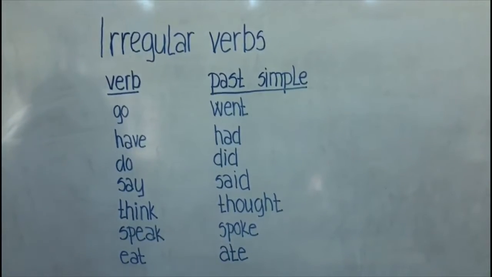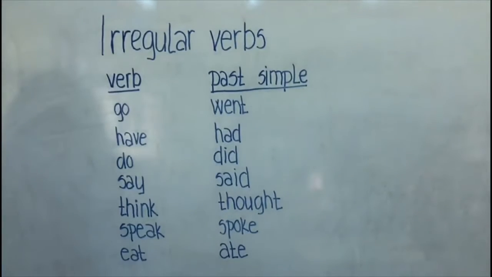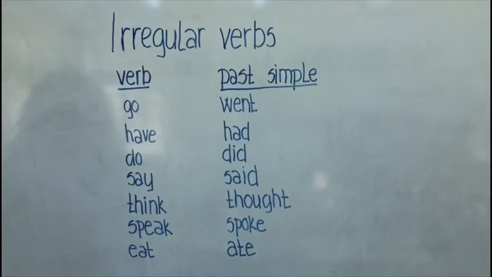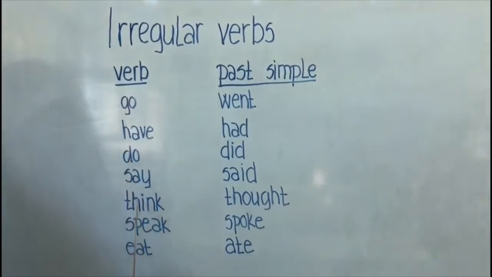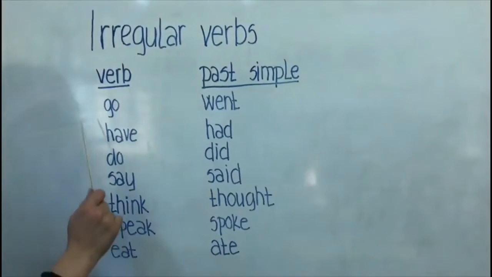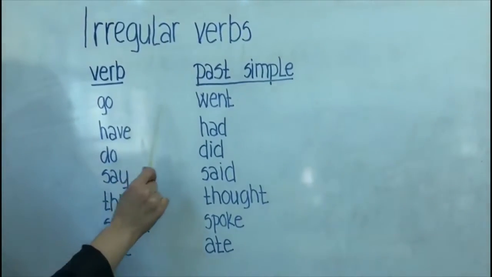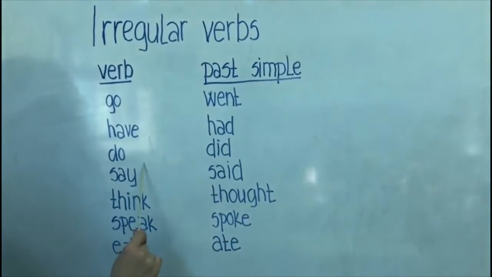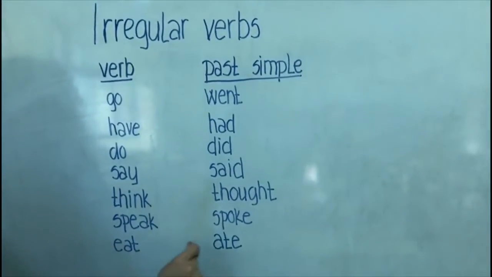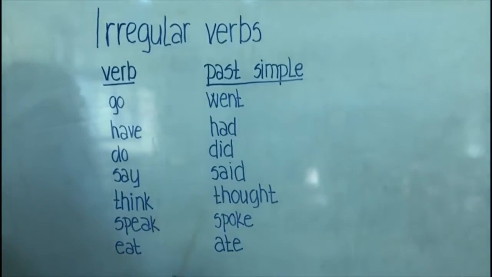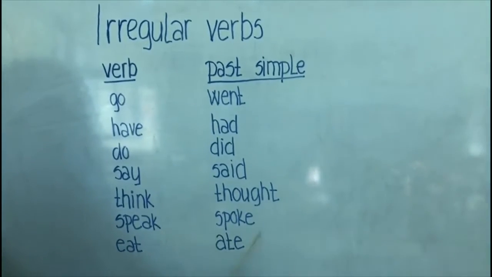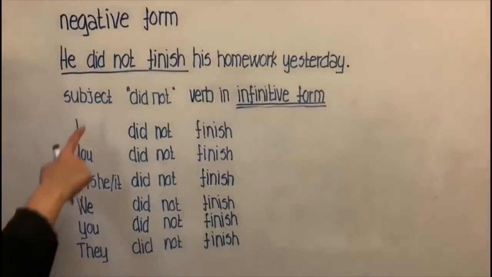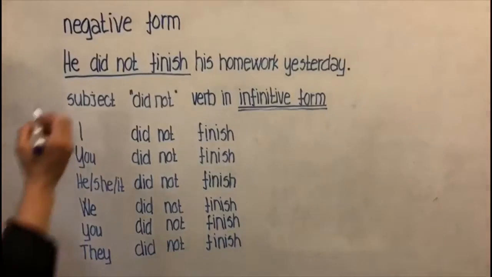Irregular verbs. There are no rules for irregular verbs. You must simply learn them. Here is a list of some really common irregular verbs. Go, went. Have, had. Do, did. Say, said. Think, thought. Speak, spoke. Eat, ate. And many more.